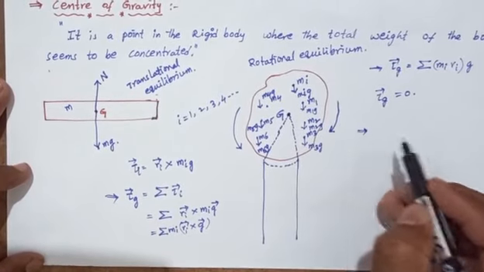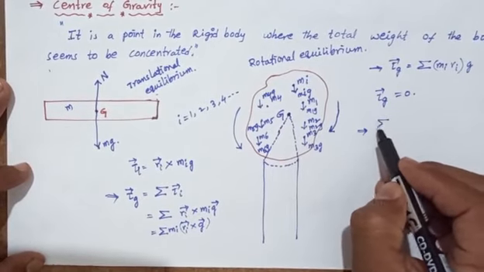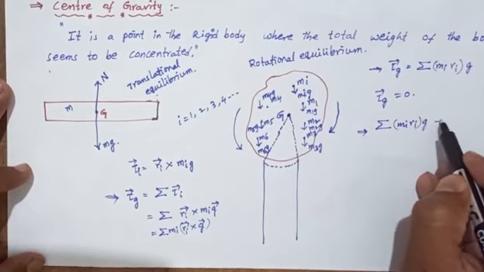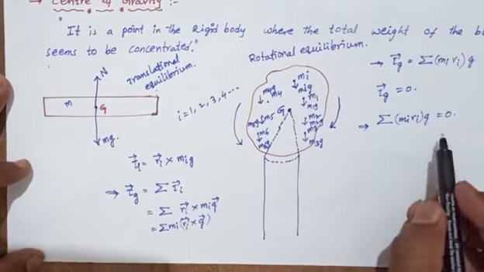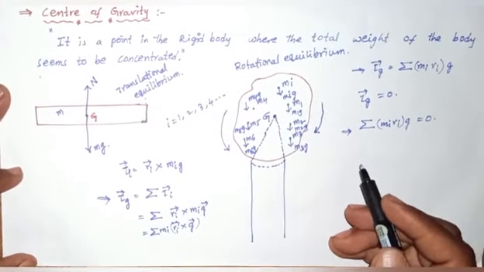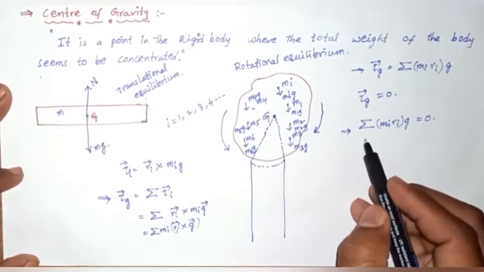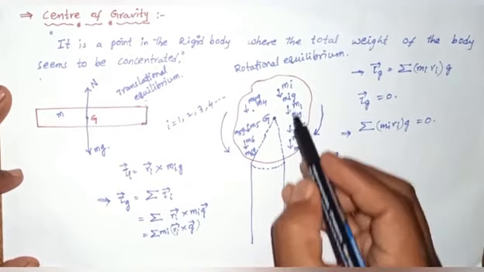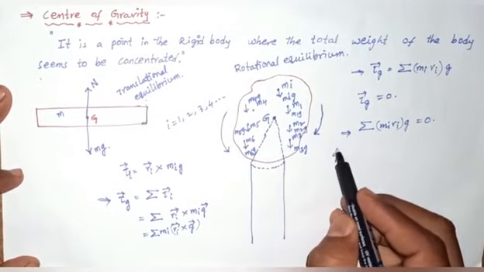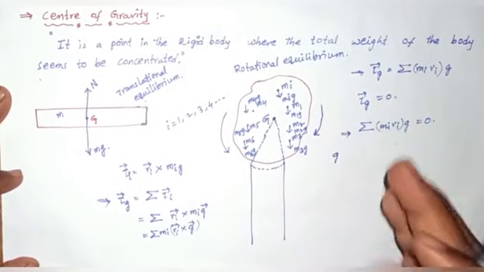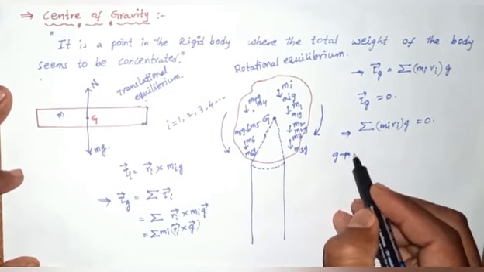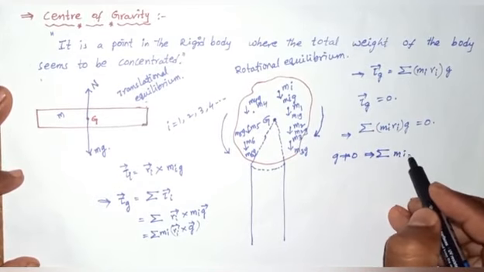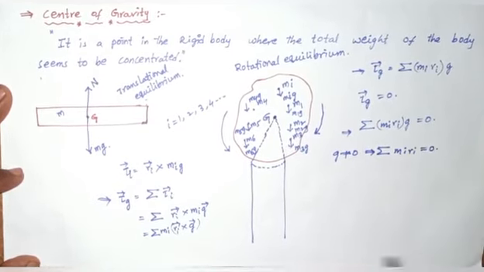Then we can also write sigma mi ri into g equals 0. Here acceleration due to gravity is not zero, it is a constant value, since the cardboard is a very small size. So then sigma mi ri equals 0.